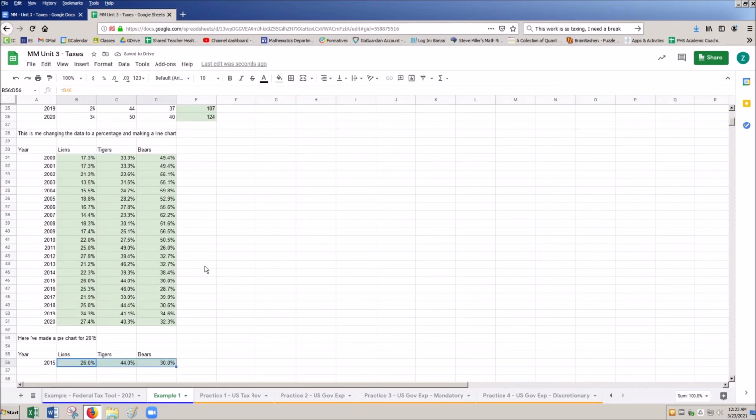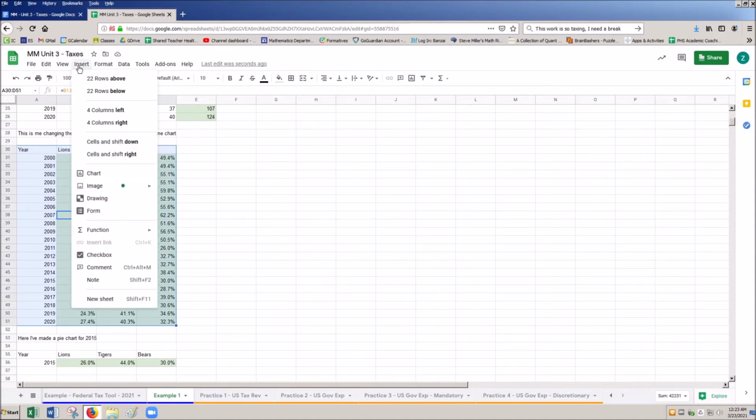So let's make our two graphs. The first is I would like a line chart. So I'm going to highlight all of this data. Another way to do this quickly is hit Control A, and it'll highlight the entire table you've selected. Be careful though, if you've got other stuff connected to the table, it will highlight everything, but that's just a nice little shortcut for you.